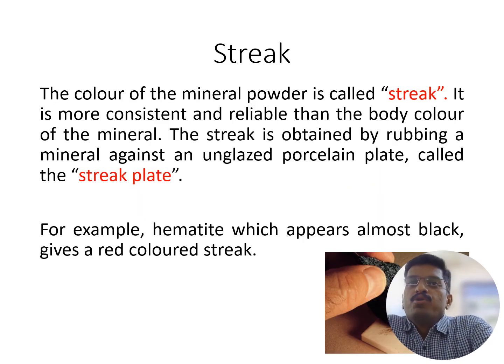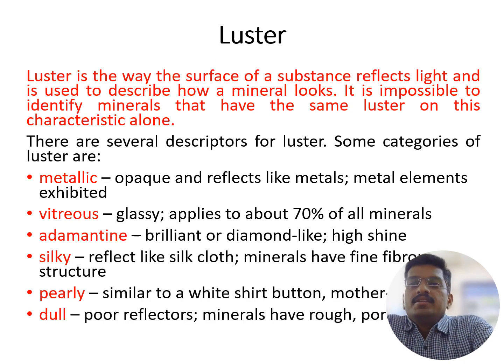Next, the powder of the mineral is called the streak. It is more consistent and reliable than the body color of the mineral. The streak is obtained by rubbing the mineral against an unglazed porcelain plate called a streak plate. For example, hematite, which appears almost black in color, gives a red colored streak, which is the identifiable character for hematite. Next, we are going to discuss the luster.